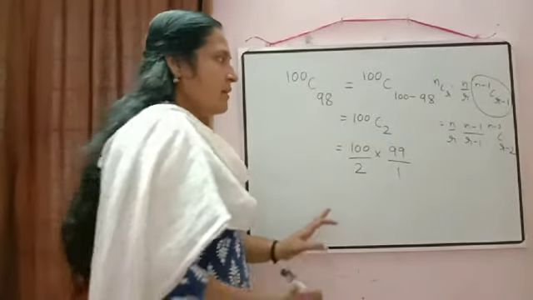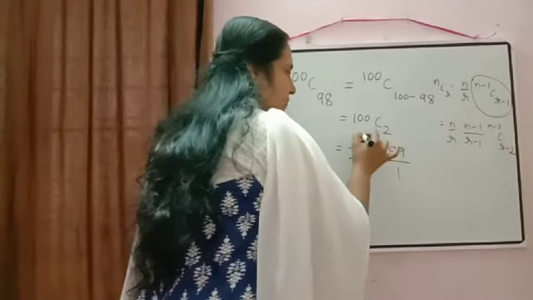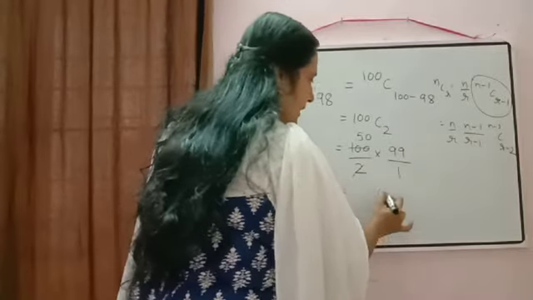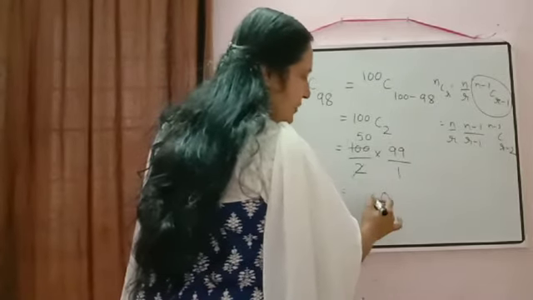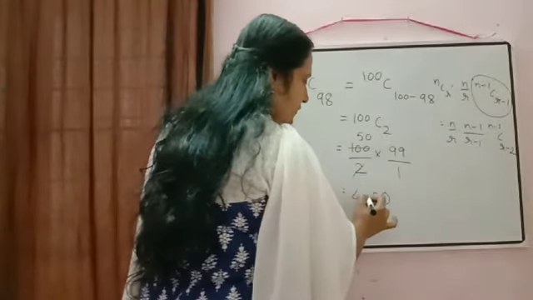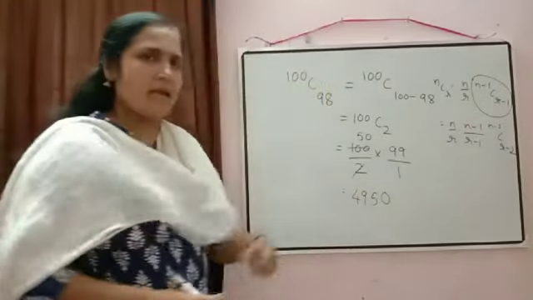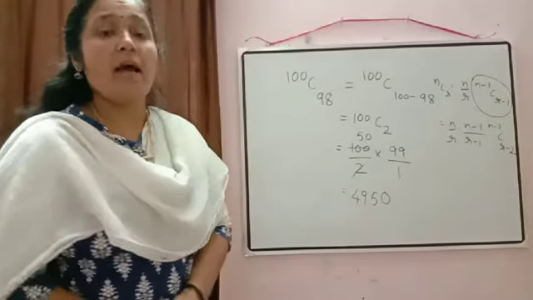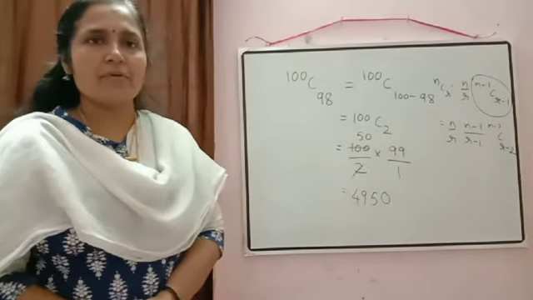So our calculation is over, now we can simplify it. 0 we can write down here. 5 nines are 45, carry over 4. 5 nines are 45 plus 4 will be equal to 49. So these types of questions we will practice. Then it will be clear to you.